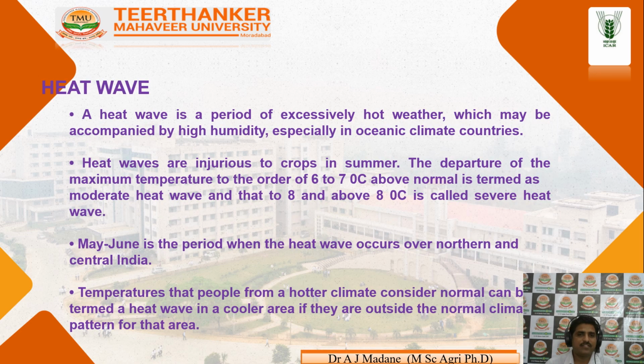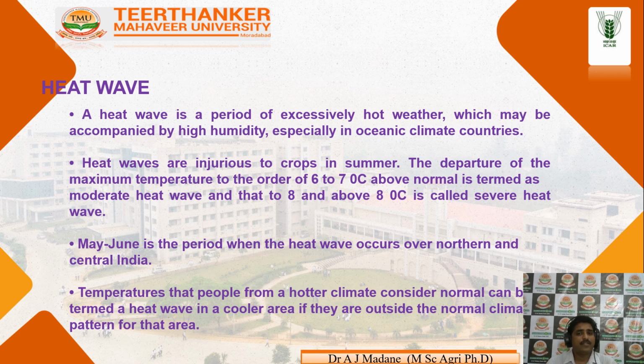Next weather hazard, heat wave. A heat wave is a period of extensively hot weather which may be accompanied by high humidity, especially in oceanic climate. If the departure of the maximum temperature is of the order of 6 to 7 degrees Celsius above normal, for example if our normal temperature is 30 degrees Celsius, that is termed a moderate heat wave.